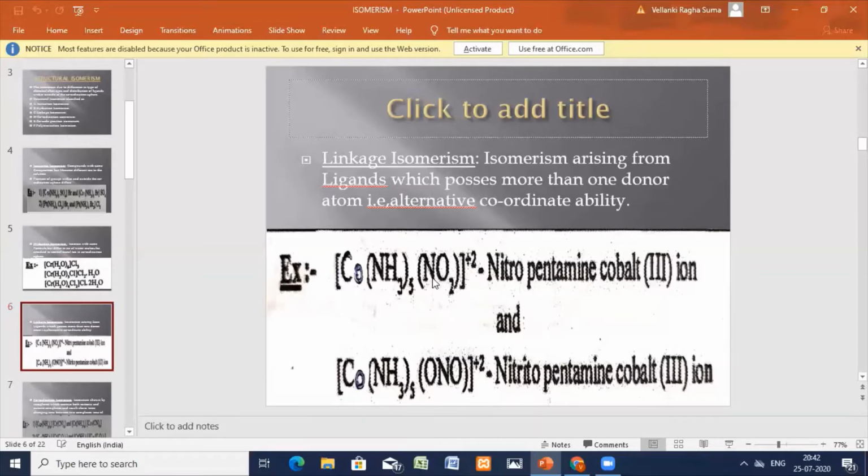Here the donor site is N to the central metal atom, and here the donor site is oxygen. The linkage of the ligand towards the central metal atom is different. So you can call it an ambidentate ligand. It has two donor sites, and depending on the donor site, you name the ligand.